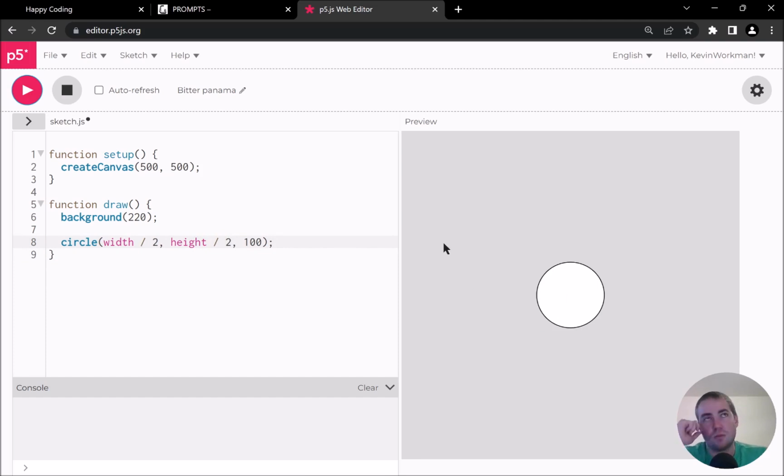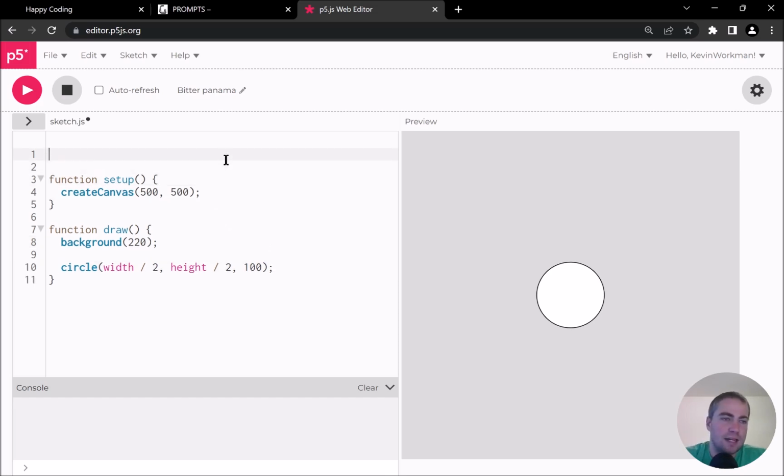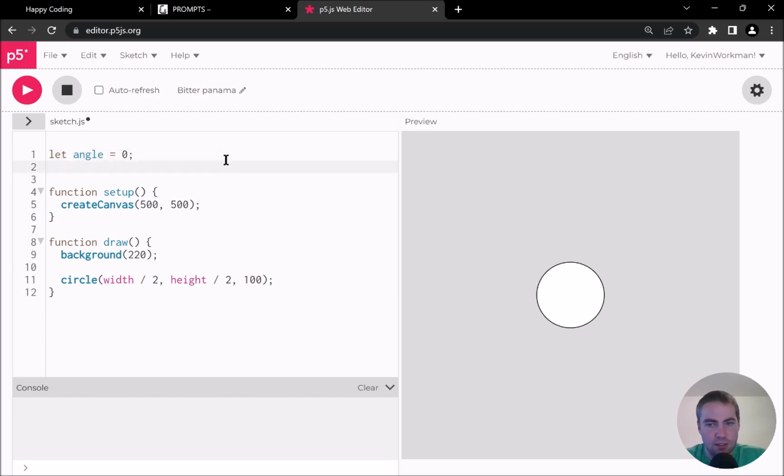And then next, what I need to do is draw another circle that orbits it. And this is going to get into some trigonometry, and that's okay. But what that means is I need to have an angle. So let angle equals 0, and see what that does. I think it'll be all the way to the right, but we'll check in a second. And then maybe I'll have distance equals some number. I can change these in a second, but I just want to get something working.